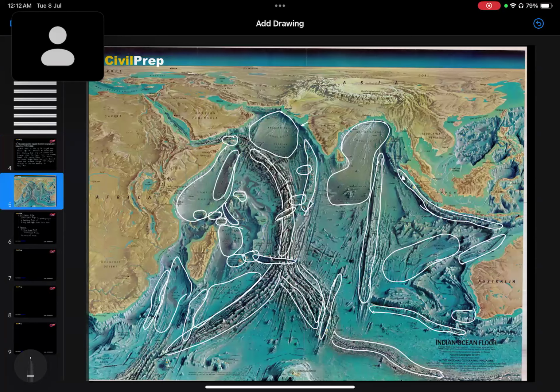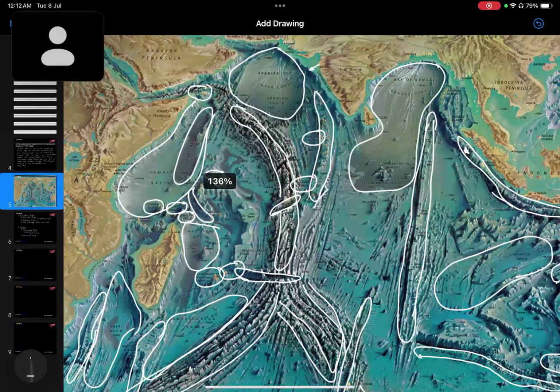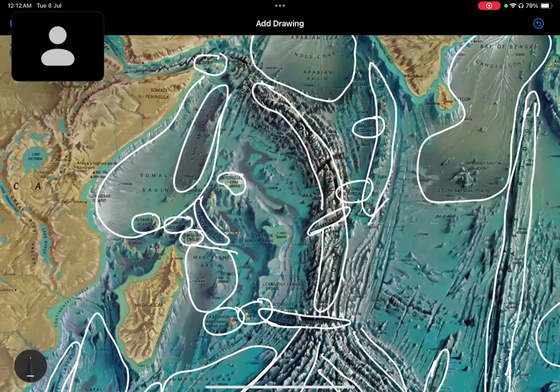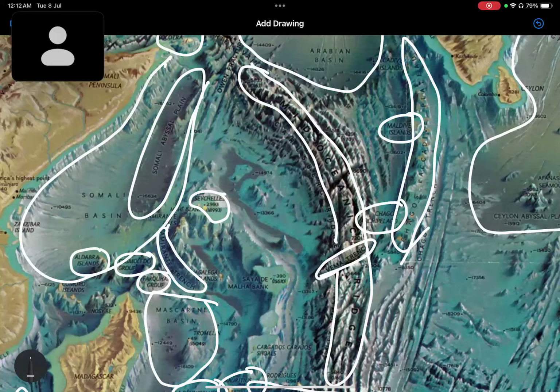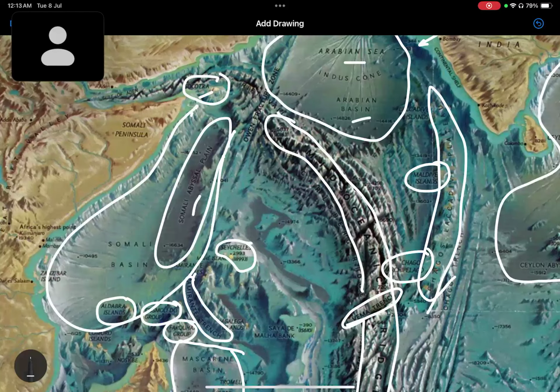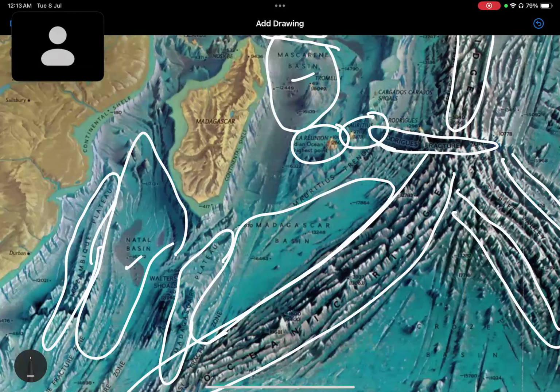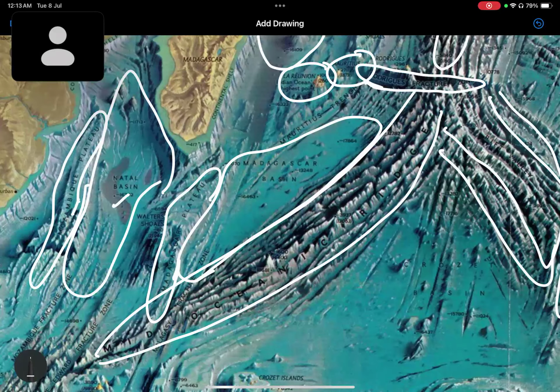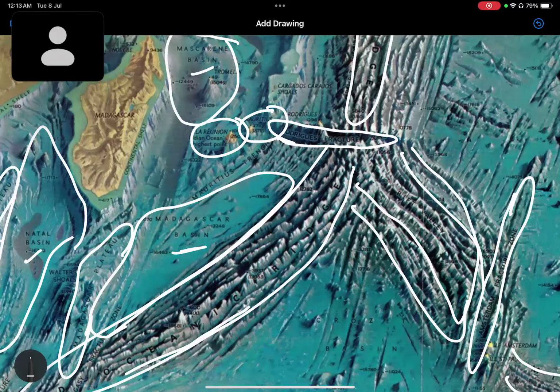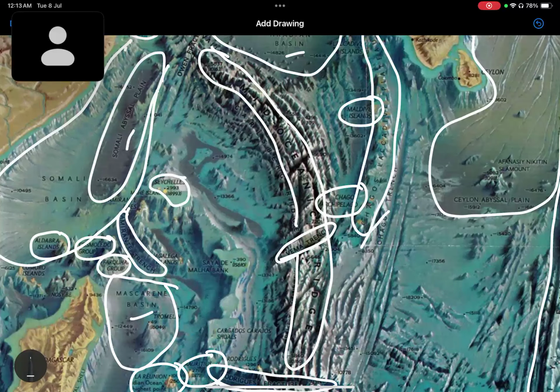Now, here we can see the map of the Indian Ocean in 3D form. Here we can see the Arabian Sea, Arabian Basin, then Socotra Island, then Somali Basin. Then we have Mascarene Basin, Natal Basin, Mozambique Plateau, Madagascar Plateau, and Madagascar Basin. This is the Mid-Indian Ocean Ridge, and here we have the extension of a part of the mid-oceanic ridge.